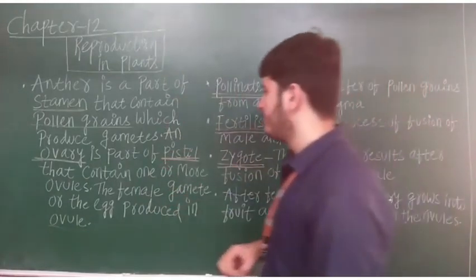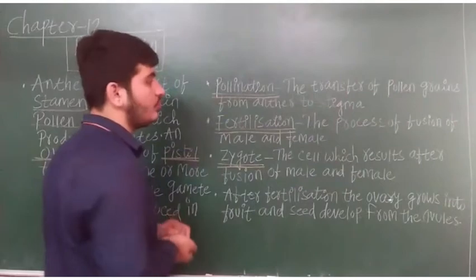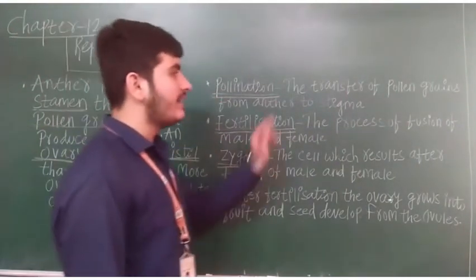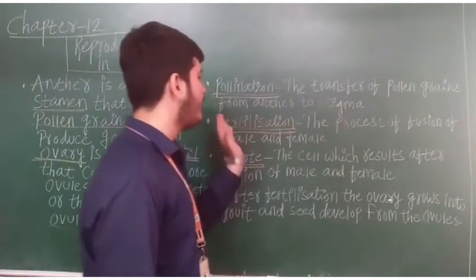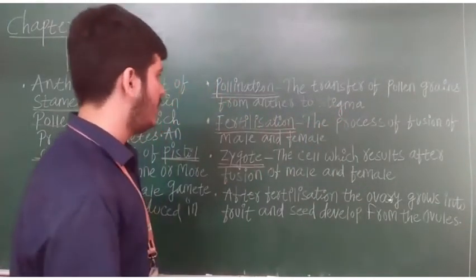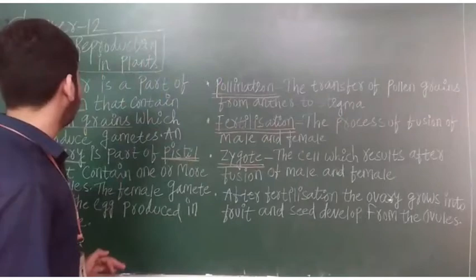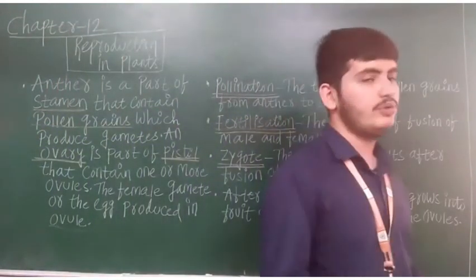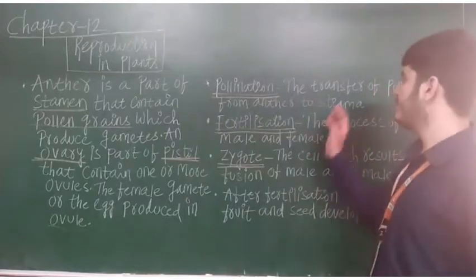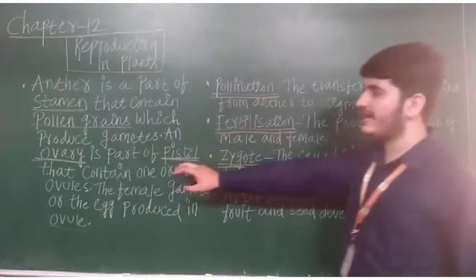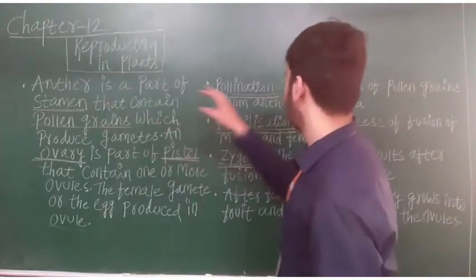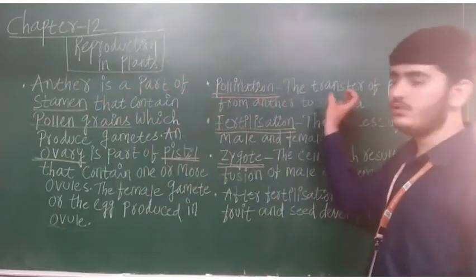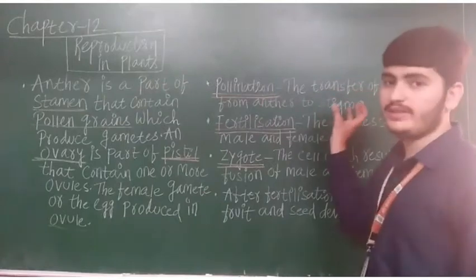Now see what is another definition? Pollination. I have told you to see the definition of pollination. Now see the definition: the transfer of pollen grains from anther to stigma is known as the process of pollination. Means the pollen grains present in the anther pass from the anther to the stigma. Stigma is also a part of the female reproductive organ.